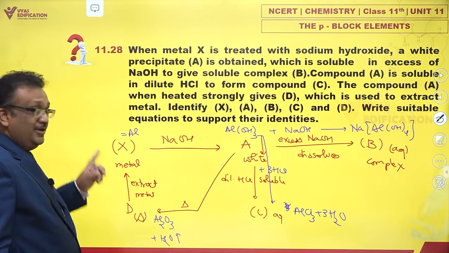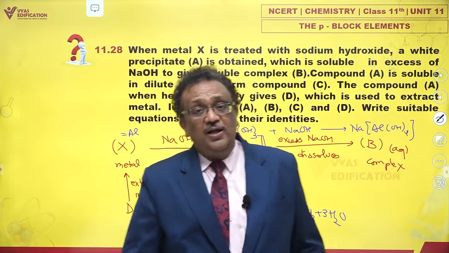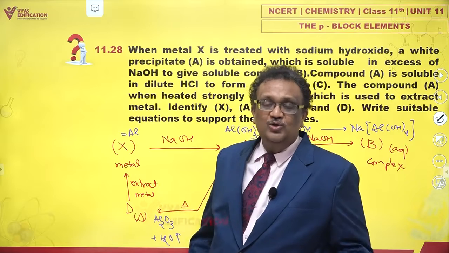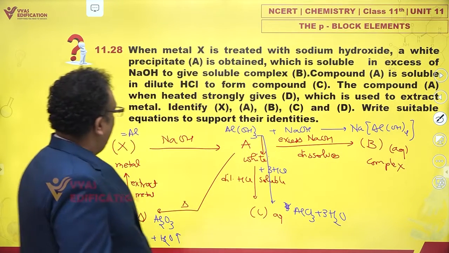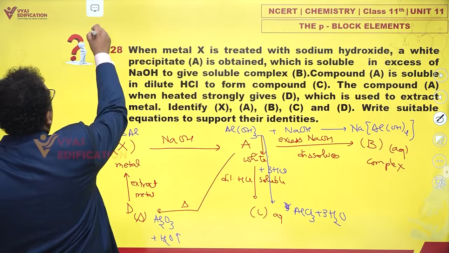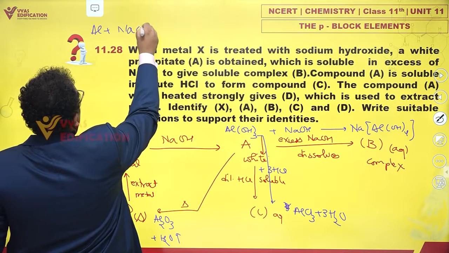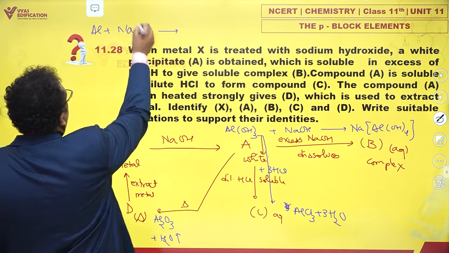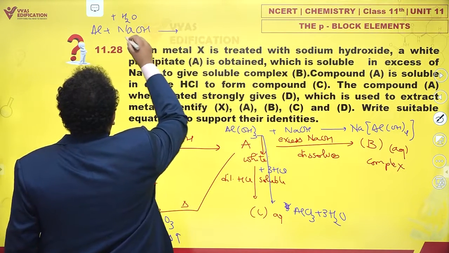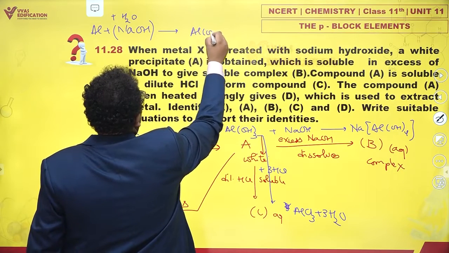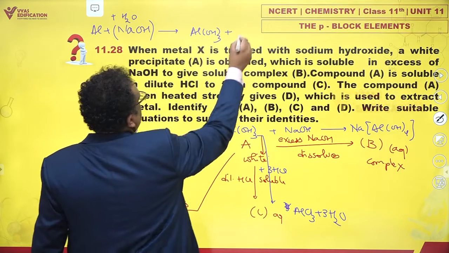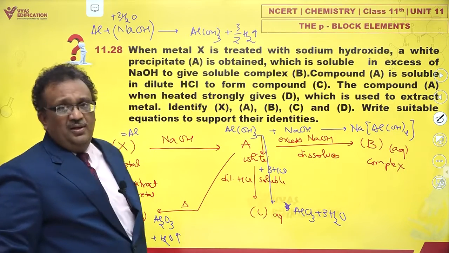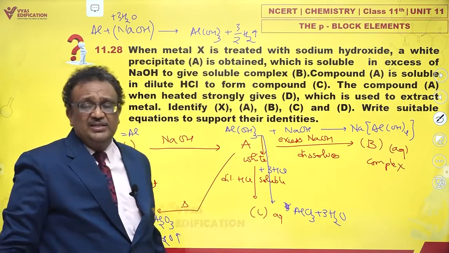And Al2O3, molten alumina, is dissolved in cryolite and electrolyzed to obtain metallic aluminium. That also is a very true reaction. And how would aluminium react to give you aluminium hydroxide? Aluminium plus NaOH, apparently in alkaline medium plus H2O, gives me Al(OH)3 plus 3/2 H2. I have written this reaction for the sake of writing it.